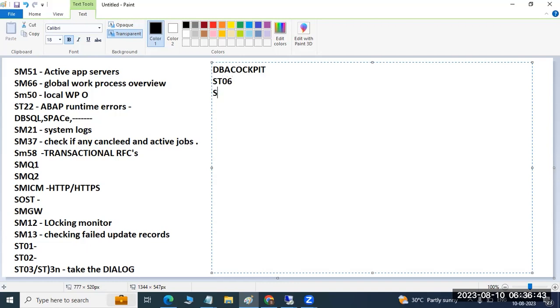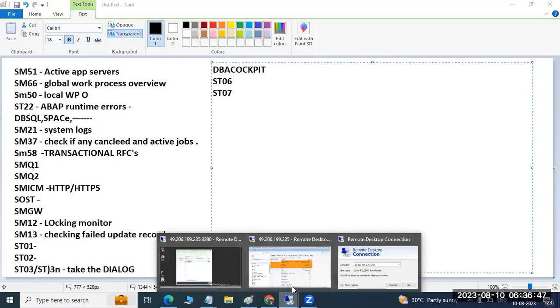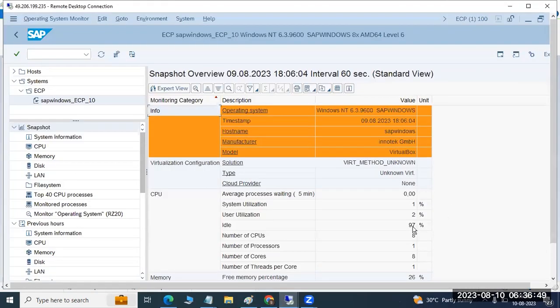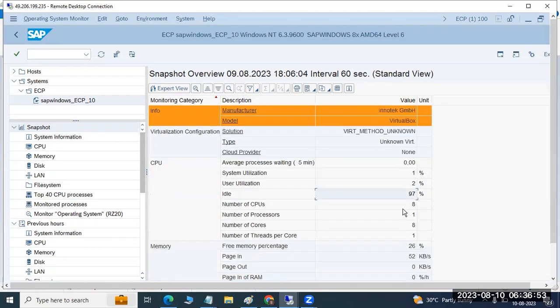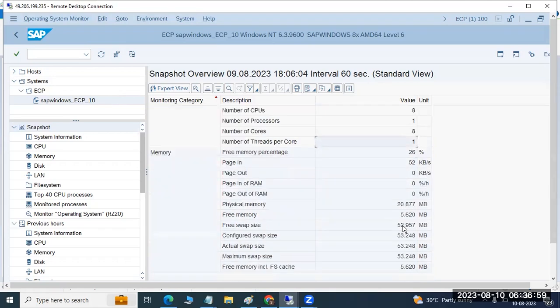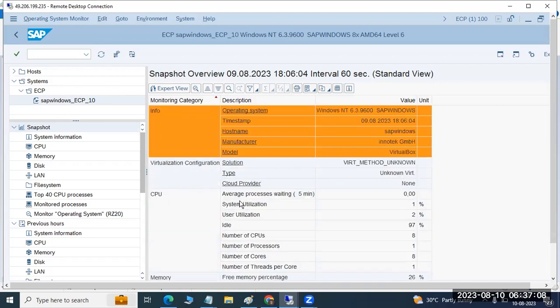And also we have ST07. ST07 is not a daily monitoring transaction code, but we just discussed it. You can check the idle percentage. Idle percentage is 3%. Number of CPUs is 8. What is the free memory, what is the page in, page out? All the physical memory is 20 GB, and in that free memory is 5 GB. All these things we can see here.